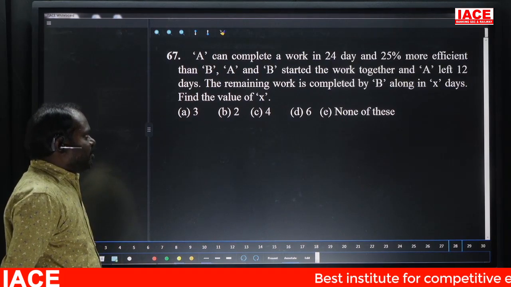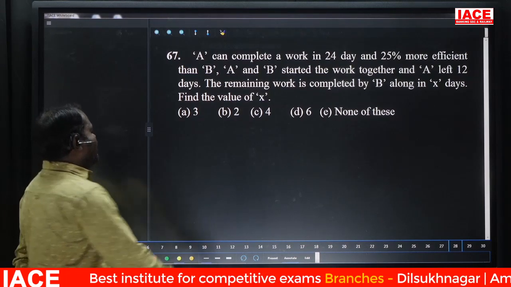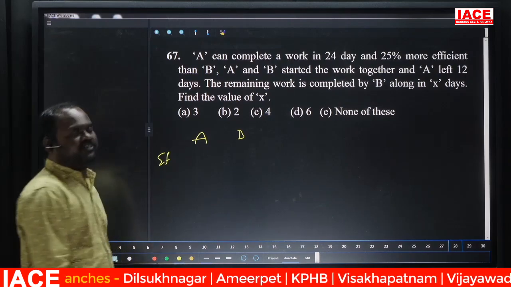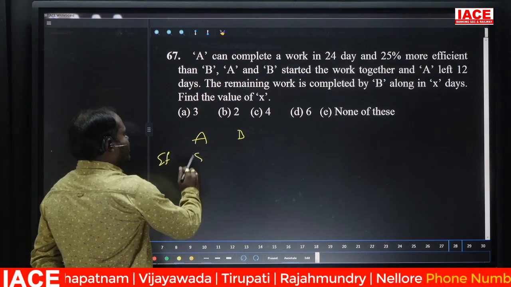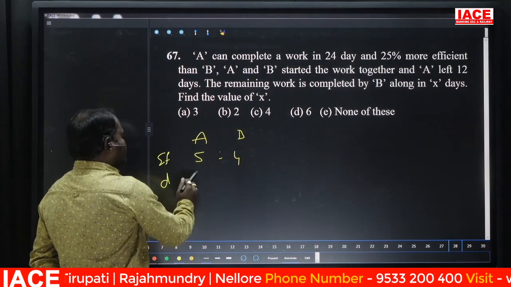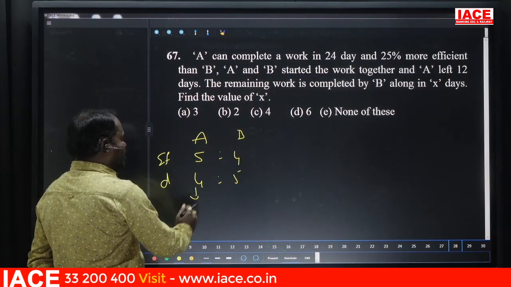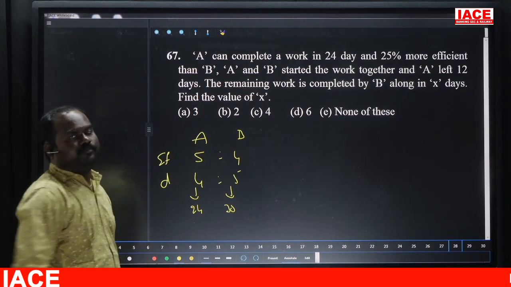A can complete a work in 24 days and is 25% more efficient than B. So obviously, A and B's efficiency ratio: A has 25% more. B is 100%, A will be 125, nothing but 5. So the efficiency ratio is 5 is to 4. Then the days ratio will be 4 is to 5. A takes 24 days. 4 parts is equal to 24 days, then 5 parts equals 30 days. So B can complete the work in 30 days.